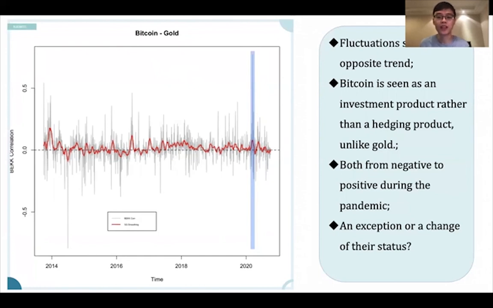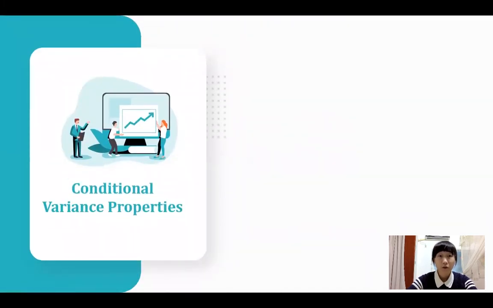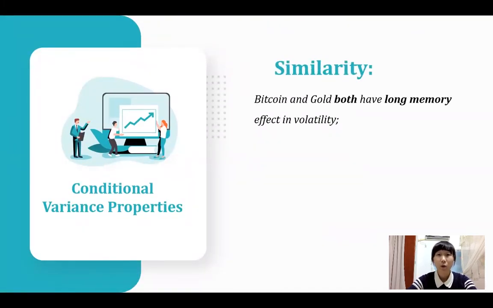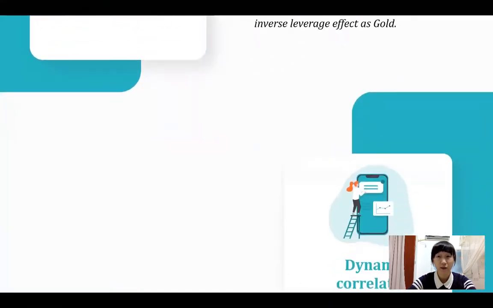And next, we will let Weibing wrap up and draw the conclusion. Now let's come to the conclusion part. First, for conditional variance, although Bitcoin and gold share some similarity in long memory, the difference is that Bitcoin does not have a significant inverse leverage effect as gold does.